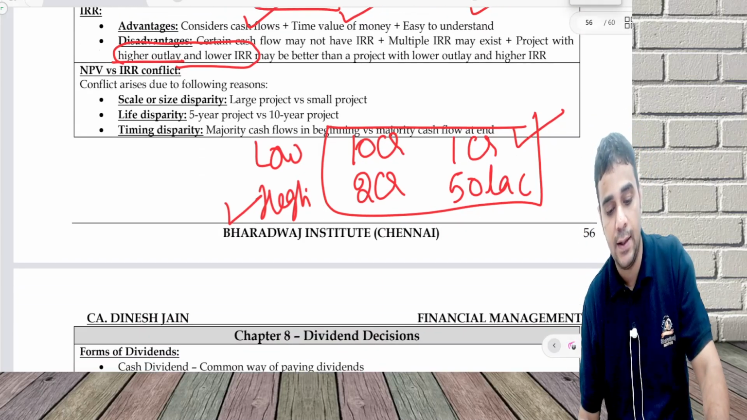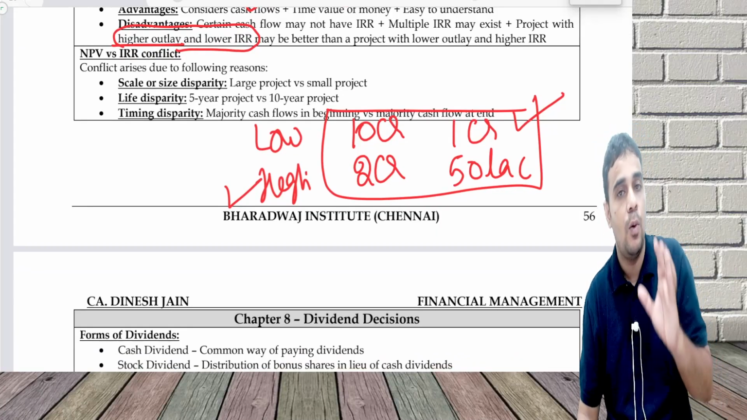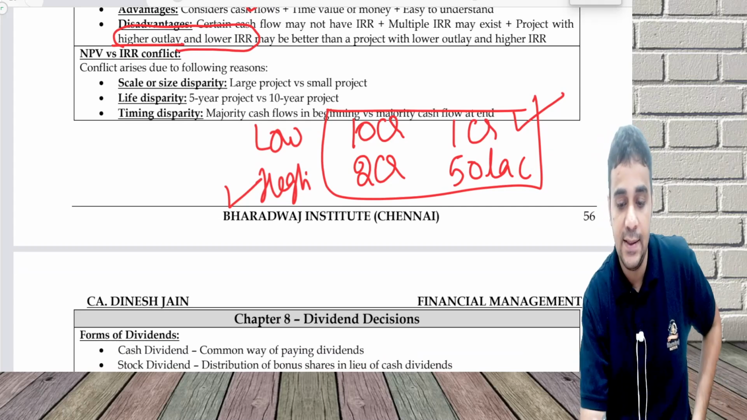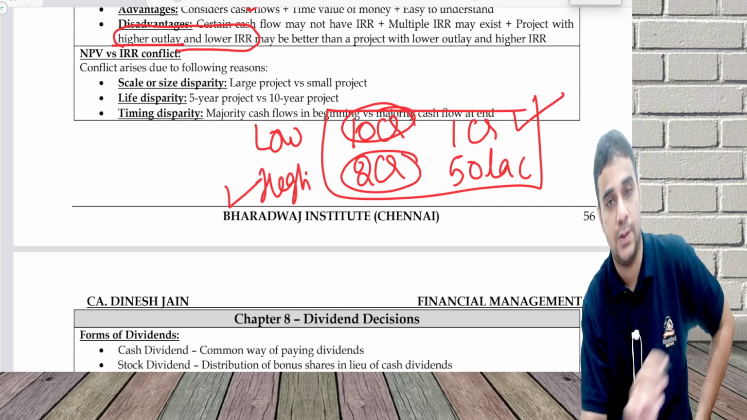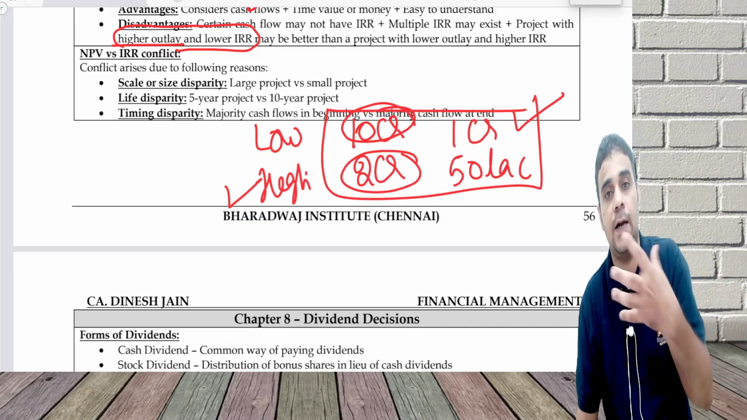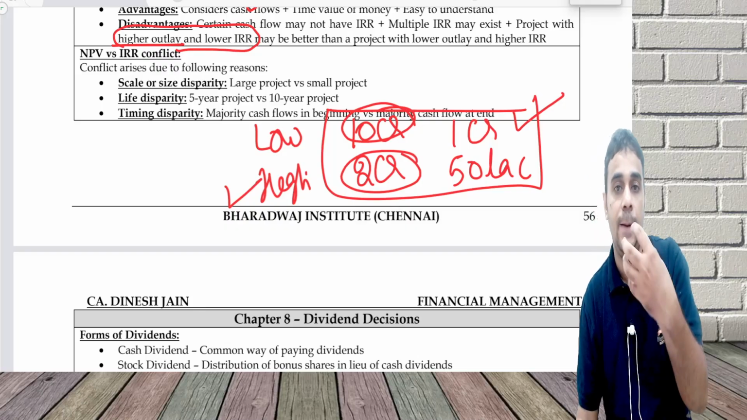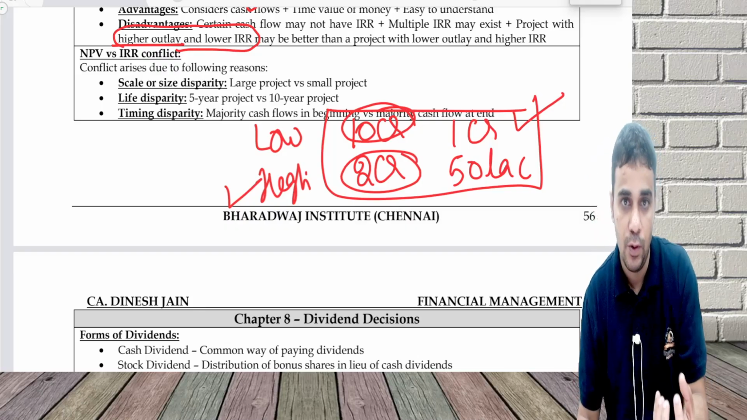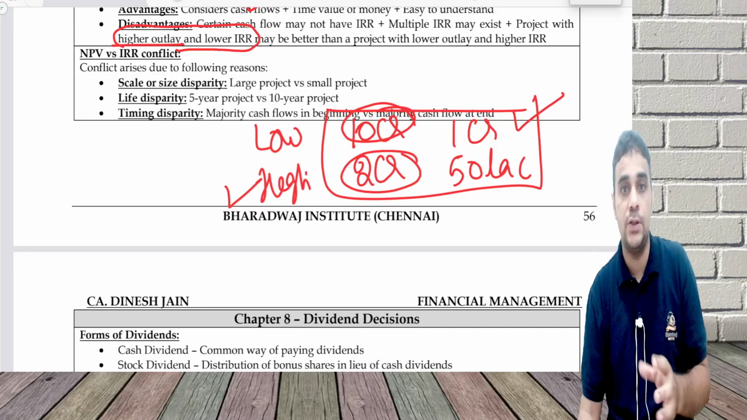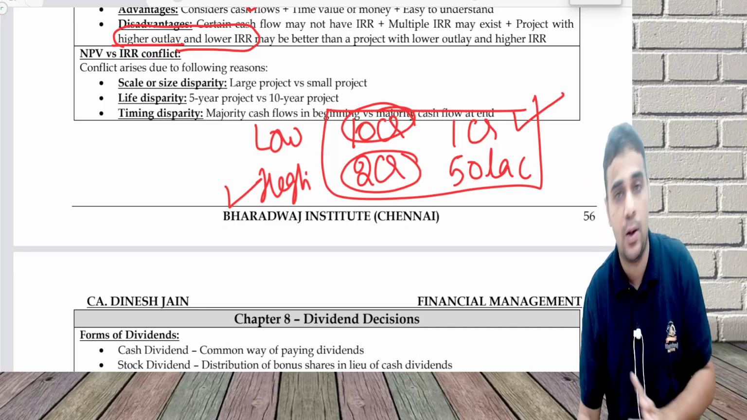NPV versus IRR conflict. Why does a conflict arise between these two? One, size disparity, a 10 crore versus a 2 crore project. Second, life disparity, a 5-year project and a 10-year project. With a 5-year project and a 10-year project, NPV will be better in one scenario, IRR could be better for the other project, and then we do equated annual benefit or equated annual cost.